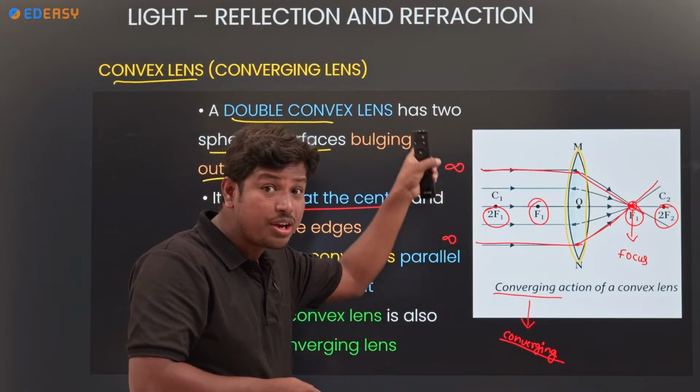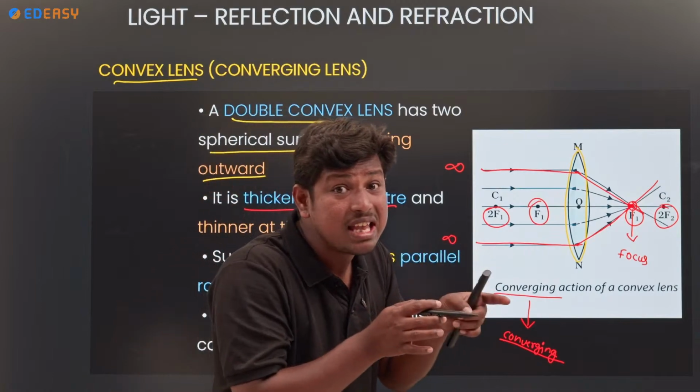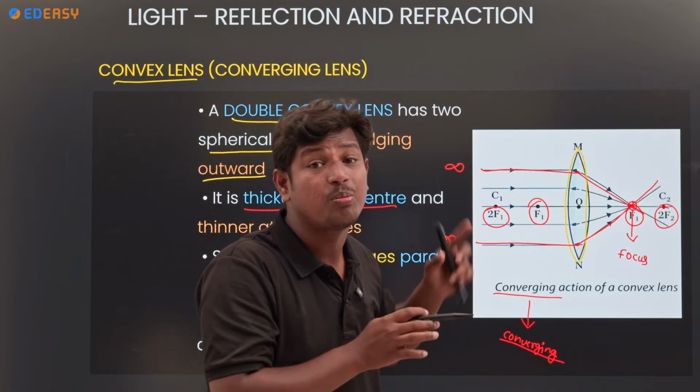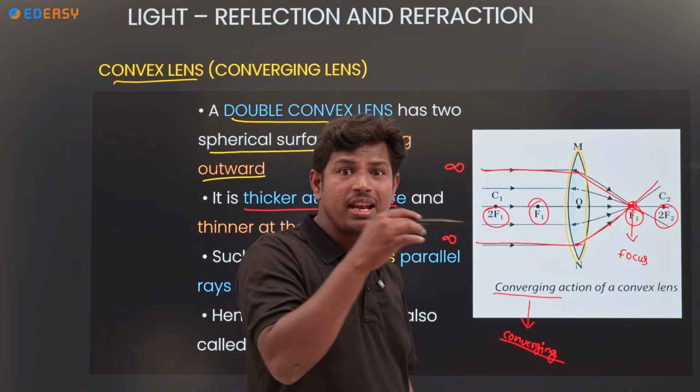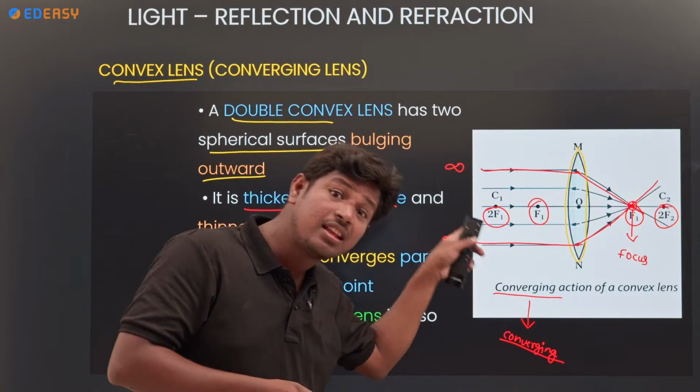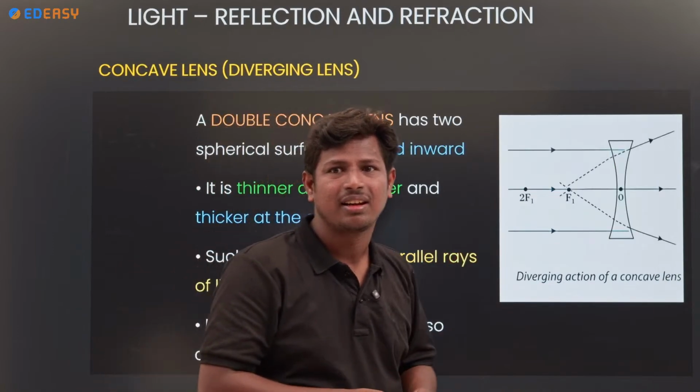Clear? Concave mirror, convex lens. Both are the same. Both have the same property. Those properties we will discuss further. Concave mirror, combining at a point. Convex lens, that is also combining at a point. Okay?